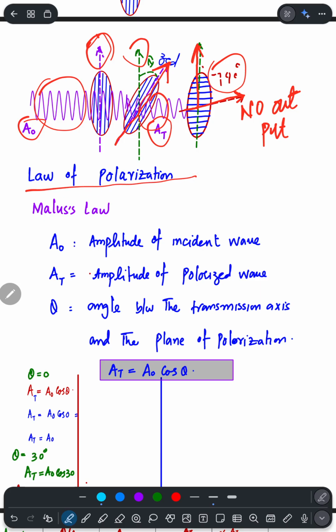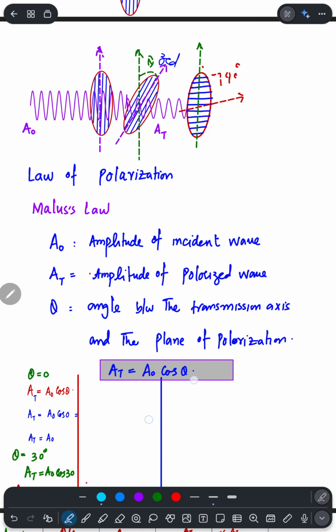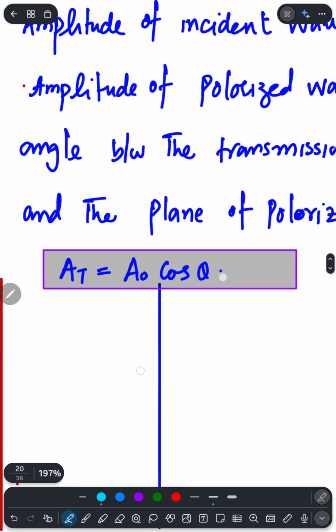And Malus's law tells the relationship between intensity, amplitude, and the angle between the transmission axis and the plane of polarization. So if a naught is the amplitude of the incident wave, at is the amplitude of the polarized wave, and theta is the angle between the transmission axis and the plane of polarization, then Malus's law is used in this way: at equals a naught cos theta.